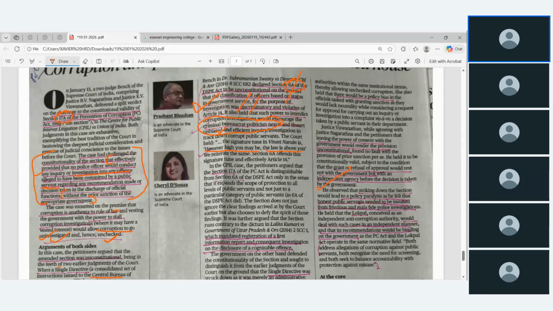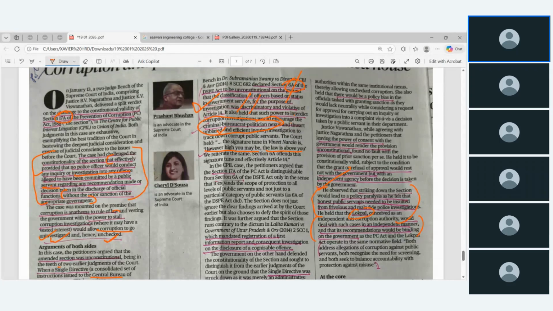The striking down of the section would lead to policy paralysis, as he felt that honest public servants needed protection. This is one of the negative effects of striking it down. A false case can be filed against a good officer. Okay, and the police can do the investigation. At the same time the Lokpal is also there, so if that happens, the Lokpal will deal with such things.